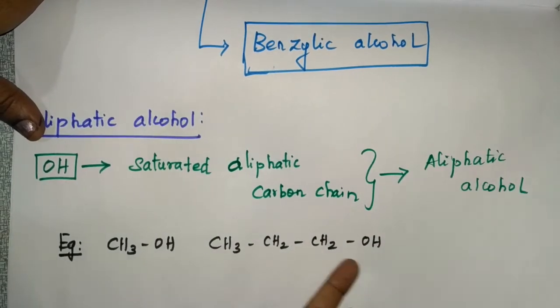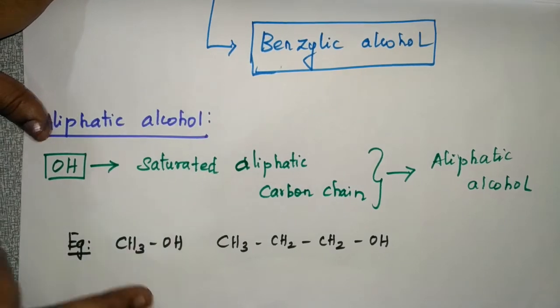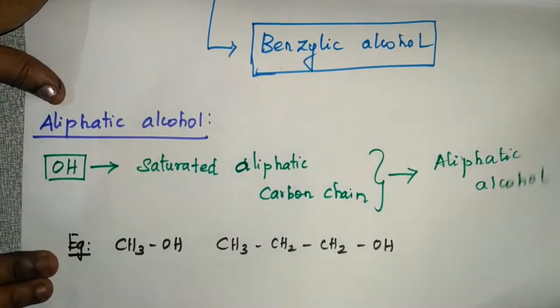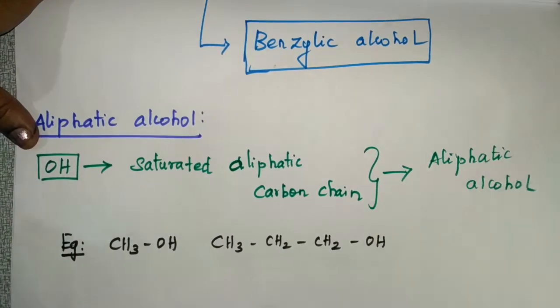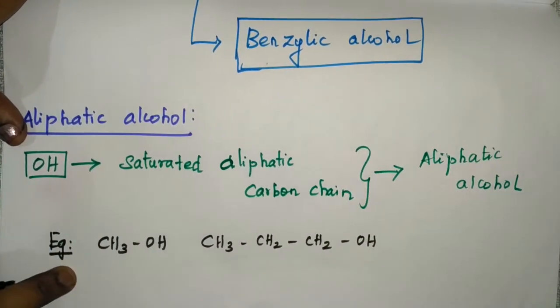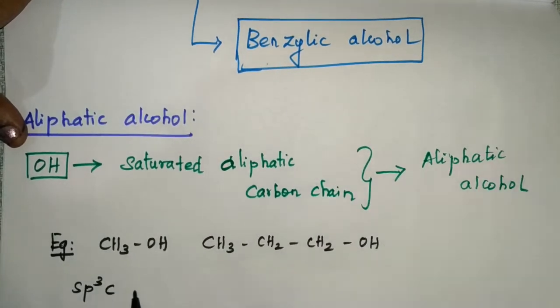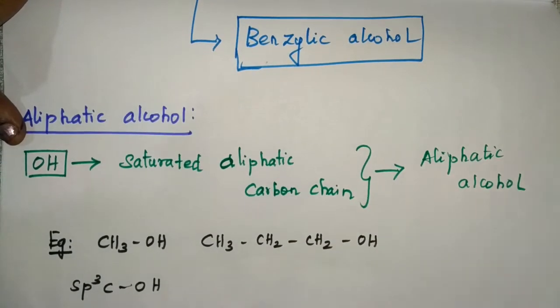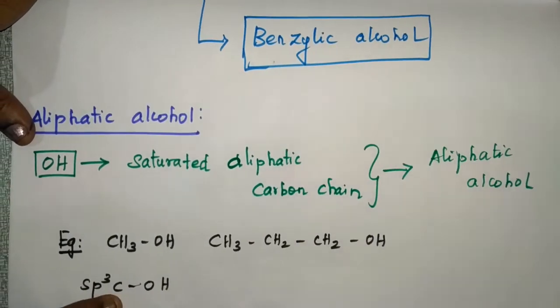So the OH group is attached to an aliphatic open chain carbon. This is aliphatic alcohol. What type of hybridization will be there in this carbon atom? It will have an sp3 C-OH bond. So this OH is attached to the sp3 hybridized carbon.